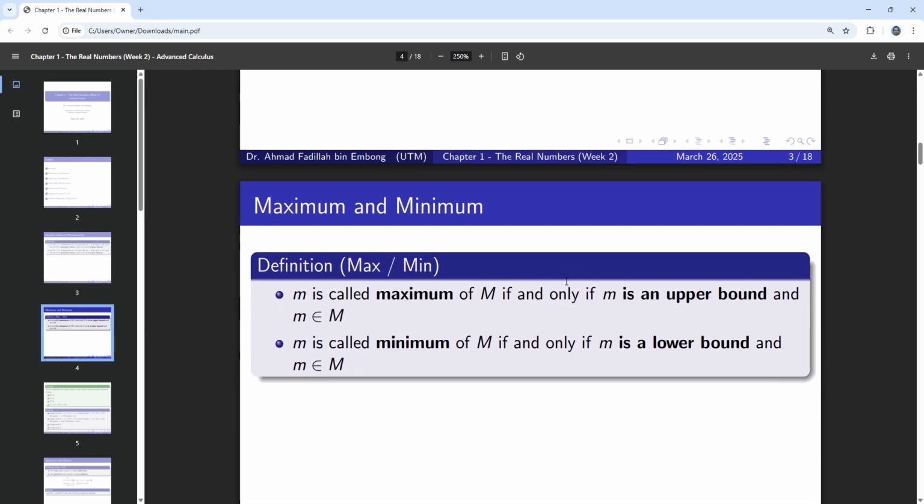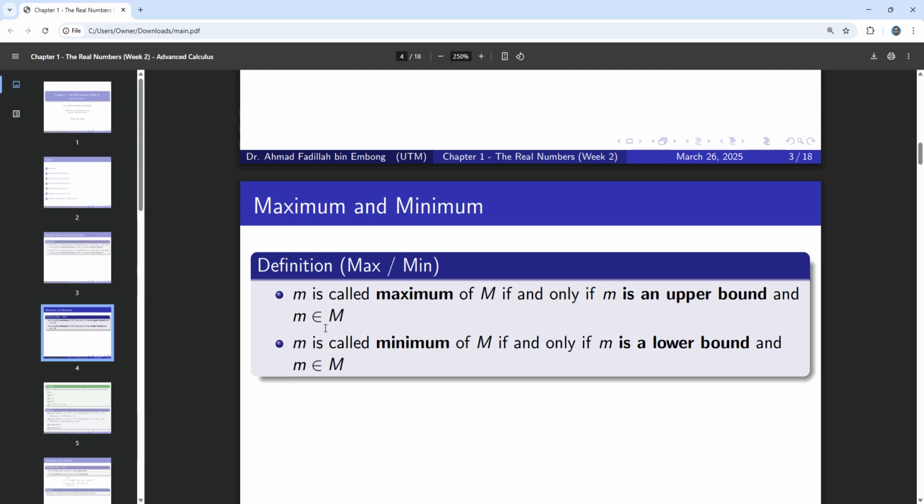Okay, so maximum and minimum here. M is called the maximum of M if and only if M is an upper bound and it is inside the set itself. These are the conditions to be a maximum. It has to be one of the upper bounds, and it also needs to be inside the set M itself. So you cannot take a maximum value which is outside of the set.